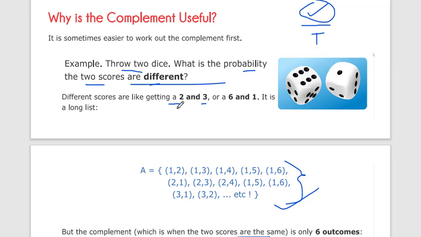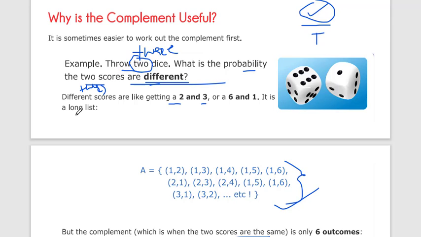Let's assume you are given three dice, and the same question: what is the probability that the three scores are different? You have a large number of possibilities. You would have to write them all down and count, so it's a long list and time consuming.